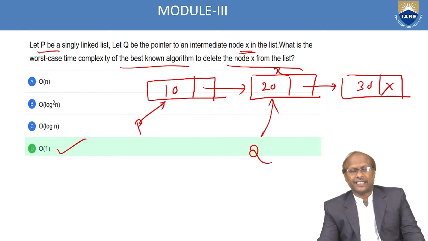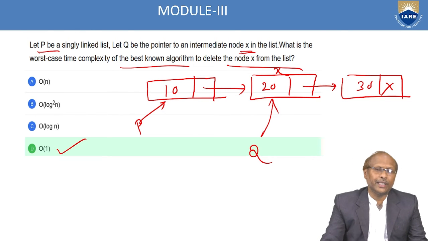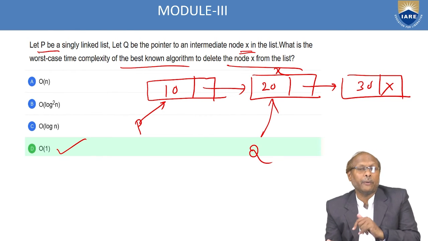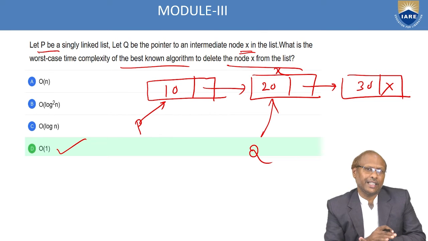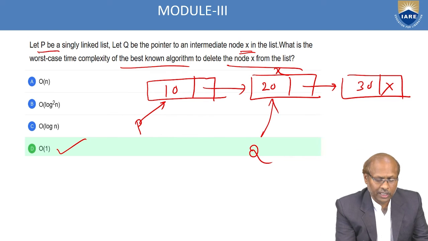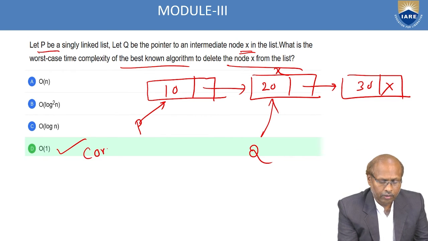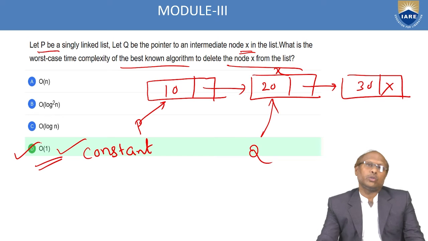If you want to delete the node X, then first of all you would find. But here you need not find because already you know the location. So if you know the location, then directly you can delete. When there is a direct operation done, then it takes constant time. Whenever it takes constant time, then the time complexity is order of 1. So this is the answer. So you have to see the question.